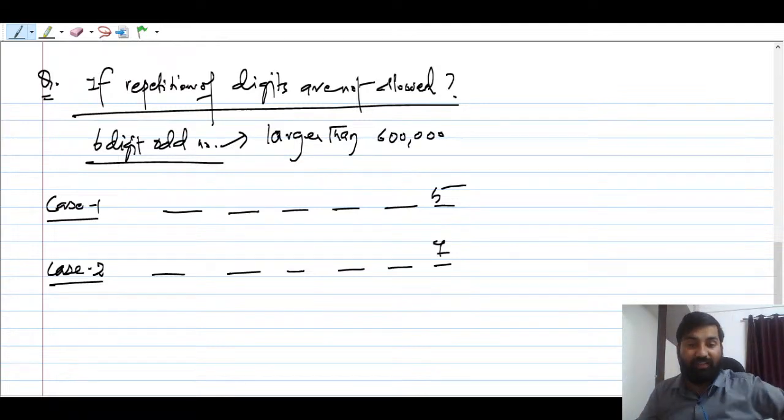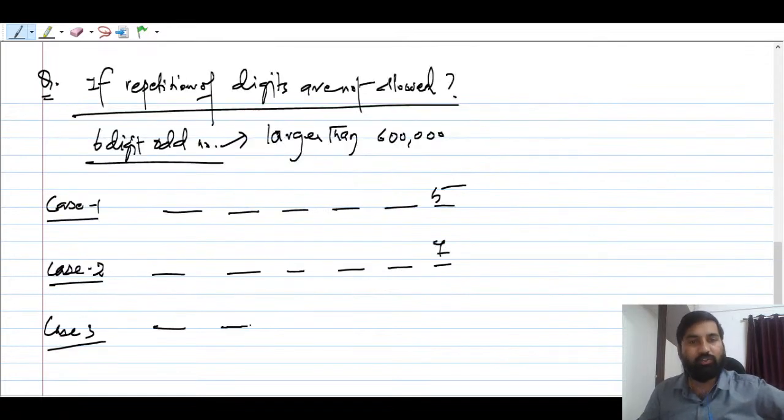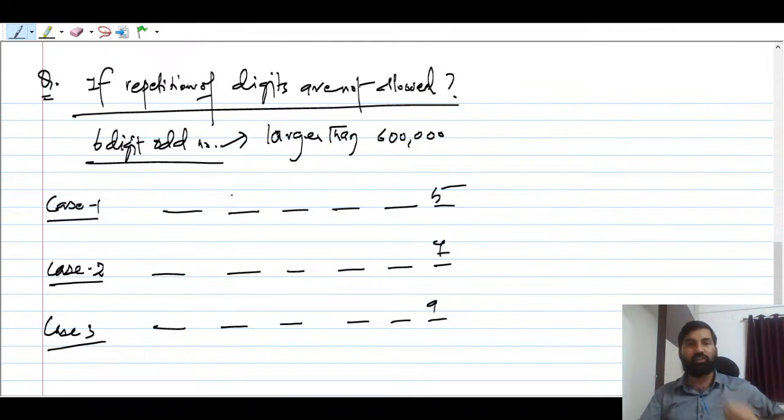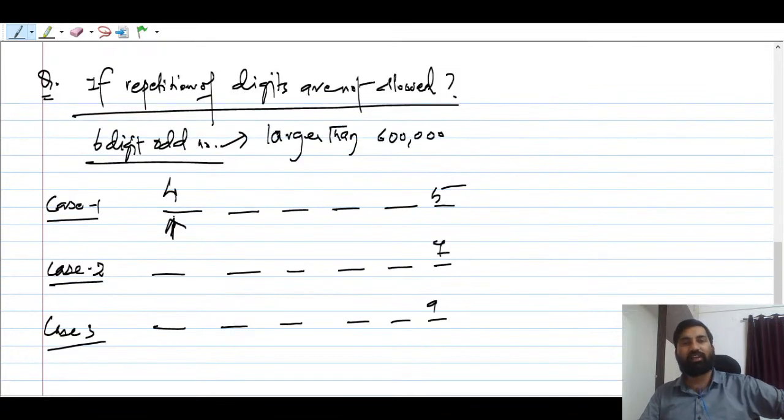So case number 3, what will be? Next odd is what? 5, 7, 9. Yeah, there will be 9. 1, 2, 3, 4, 5, 6, right? So it is 9. Now how many digits are there that you can use to fill these spaces? This can be filled by how many ways? Can somebody tell me here? So you can say that there are 4 digits only. You can use 6, 7, 8, 9. So you can say this is 4 ways, right?